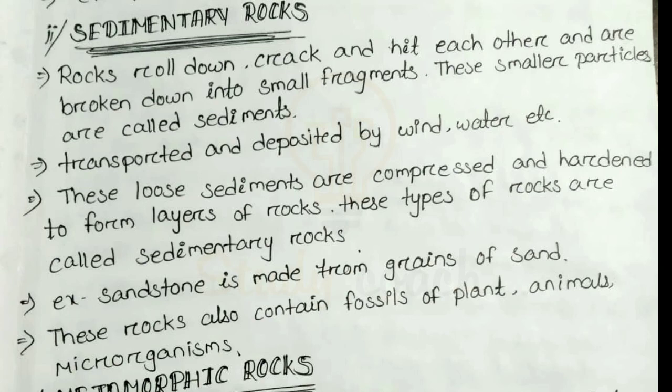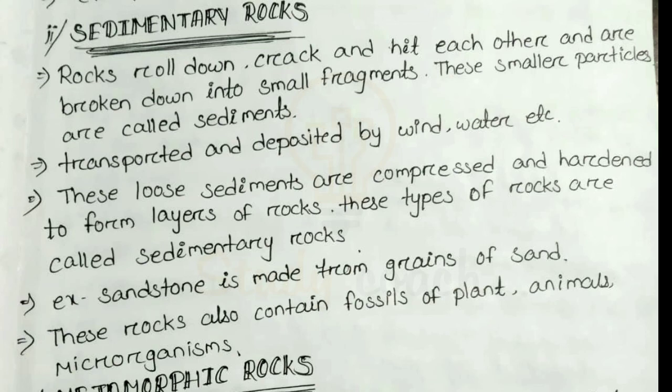Rocks roll down and crack and hit each other, with the help of many mediums like wind, water, or anything else. When they break down into small fragments, these smaller particles called sediments are transported and deposited by wind, water, etc. Wind and water are the mediums of this process.